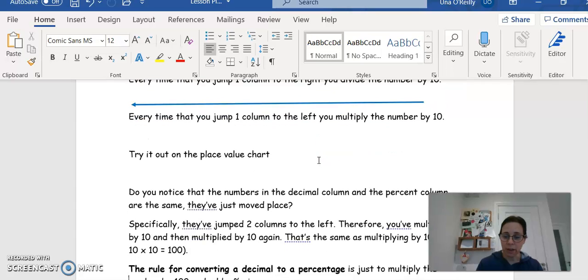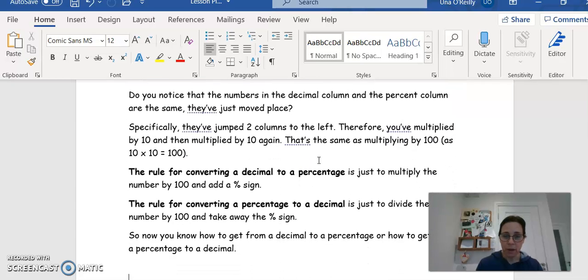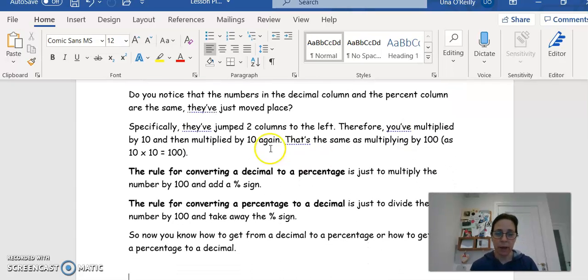So to get from a decimal to a percentage, you're just multiplying by 100, and you're adding the percentage symbol, okay? So that's what I'm saying here. Specifically, they've jumped 2 columns to the left. Therefore, you've multiplied by 10 by jumping 1 column, and then multiplied by 10 again by jumping another column. That's the same thing as multiplying by 100, because 10 by 10 is 100. The rule for converting a decimal to a percentage, like I said a second ago, is just to multiply the number by 100 and add a percentage sign.